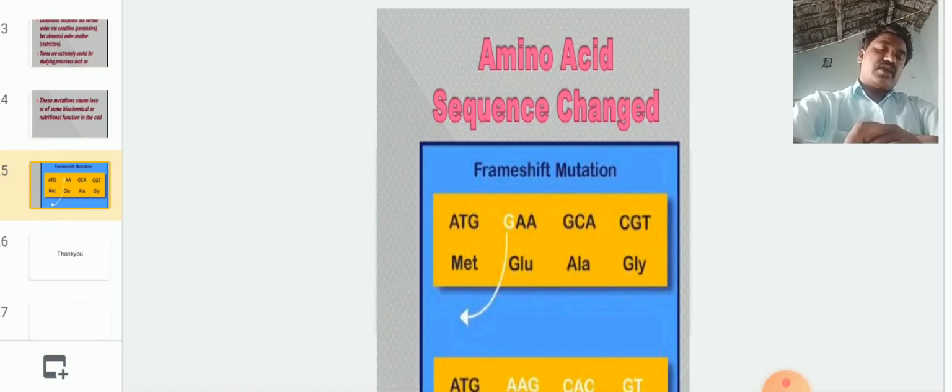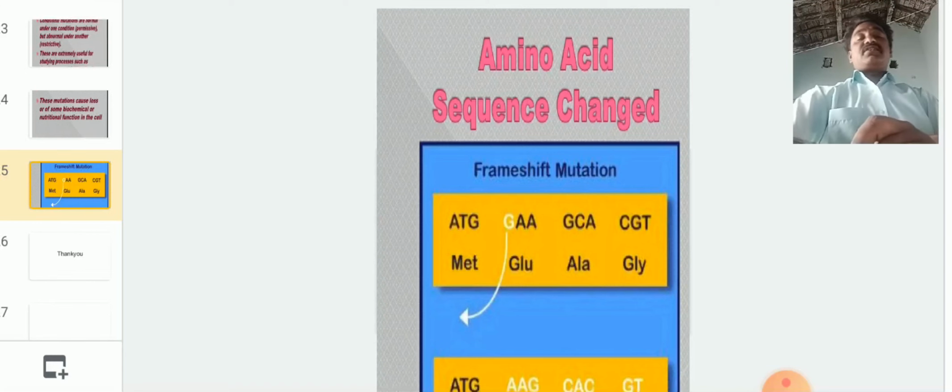Earlier, tetrapod movement took place. Afterwards bipedal movement, then partially standing movement, then fully standing movement. Whenever fully standing movement came, our front limbs were free for grasping and we could do a lot of things.